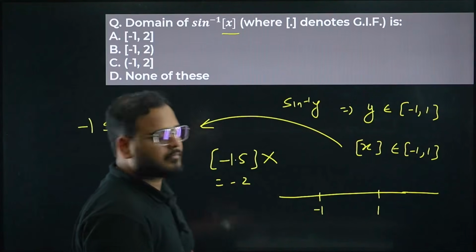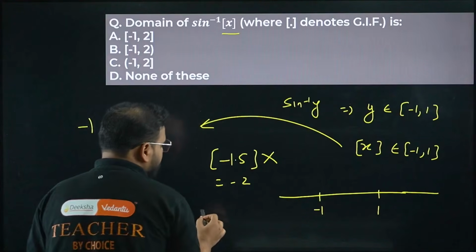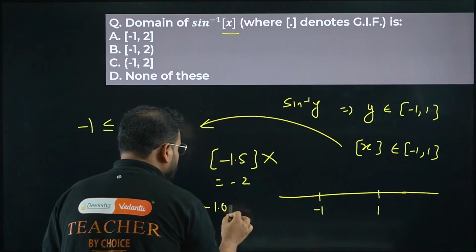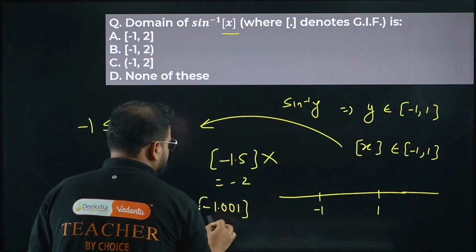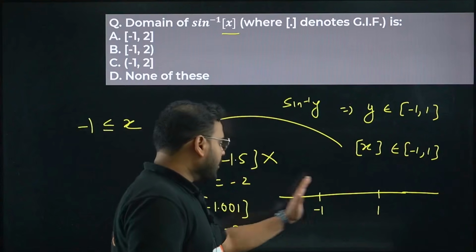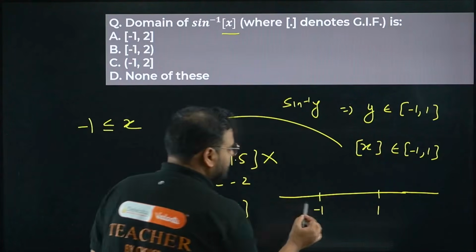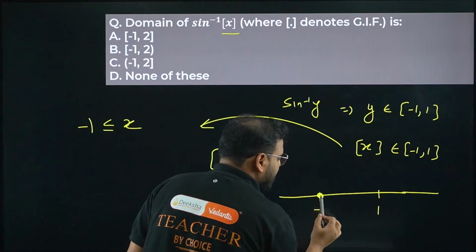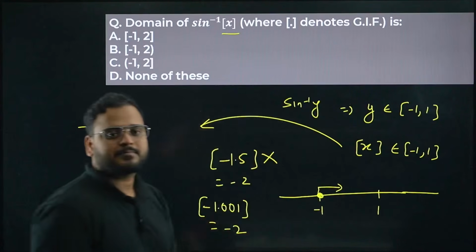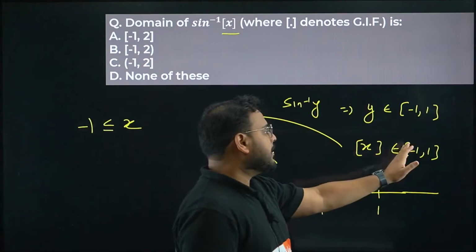This is clear. If you go to minus 1.001, the answer will become minus 2. So I can't go below or behind minus 1 on the number line. That's a clarity. It means I have to start, I have to include this solid point and move like this. I can't go behind minus 1 because there is a constraint over here, minus 1 to 1.